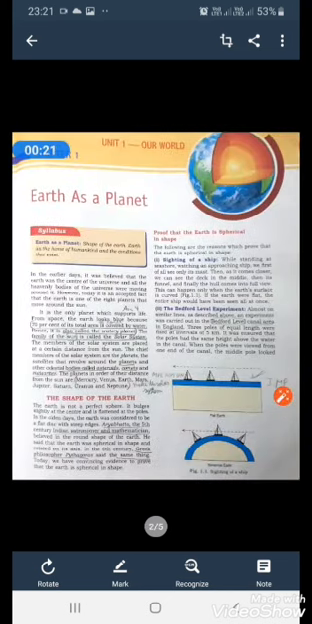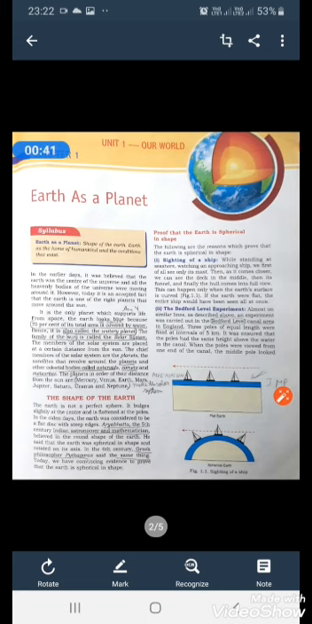Earth as a planet. Now you will see on the left hand side they've given you the syllabus. So we'll stick to the syllabus, whatever is mentioned here. And as I'm reading, I'll keep telling you to underline certain points so that it will be easy for you to learn or memorize those points.